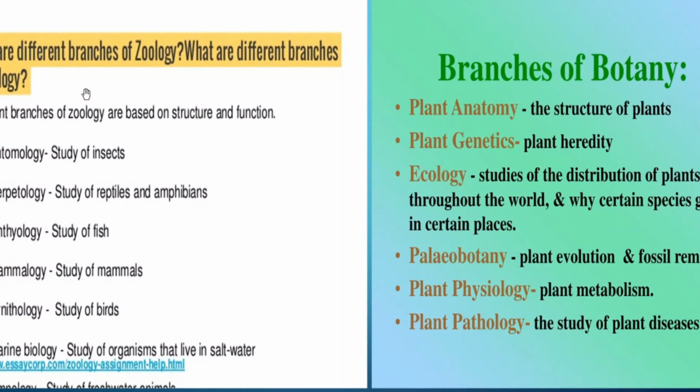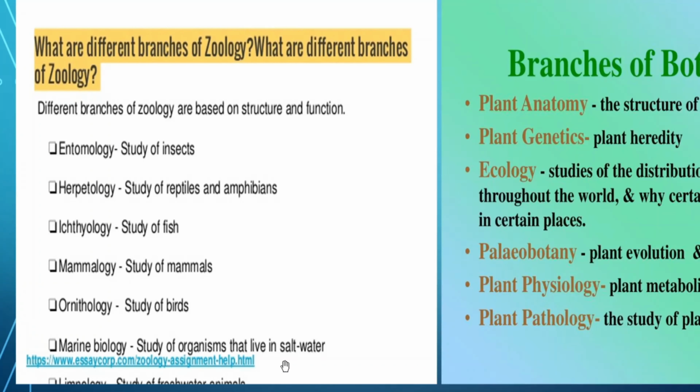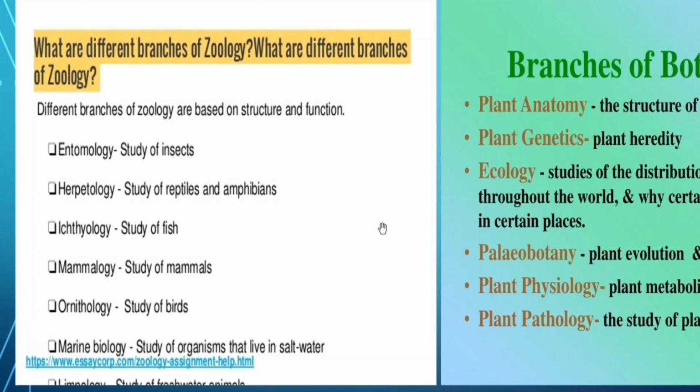Now here we can see different branches of zoology as well as botany. The study of insects is known as entomology. Then herpetology is the study of reptiles and amphibians. Ichthyology is the study of fish. Mammalogy, that is the study of mammals. Ornithology, that is the study of birds. And marine biology, that is the study of organisms which live in salty water or marine water.